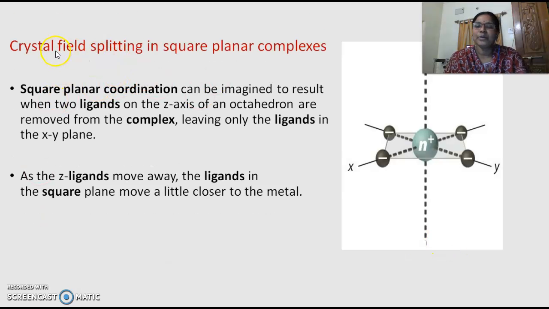Next, we are going to do an exercise on how it varies further in the case of square planar complexes. In each and every case, it depends upon the direction of approach of ligands towards the metal; only then does the splitting take place. This we have noticed a lot in crystal field theory, which is called CFT. So this is only a supporting statement on why it happens like this.